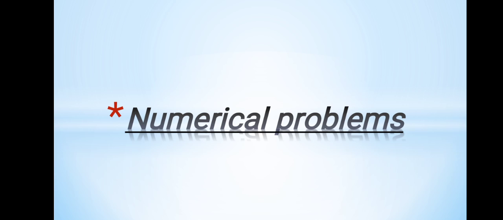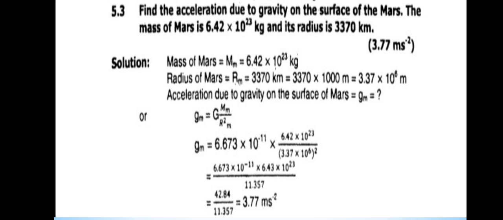Now students, we will move on towards our numerical problems relevant to our today's lecture. Our first question is 5.3 from your exercise, and the question is find the acceleration due to gravity on the surface of the Mars. The mass of the Mars is equal to 6.42 into 10 raised to power 23 kg and its radius is 3370 kilometer.